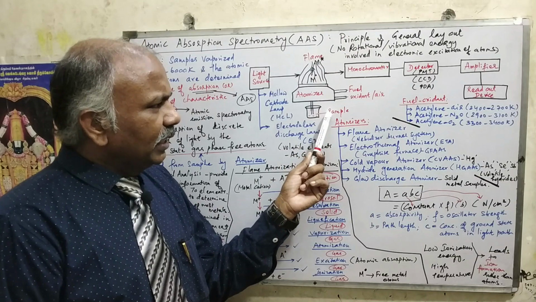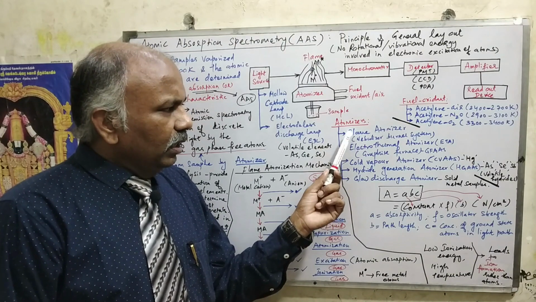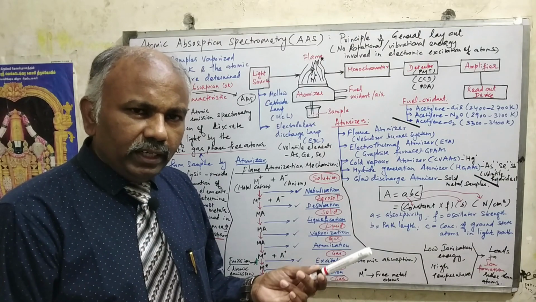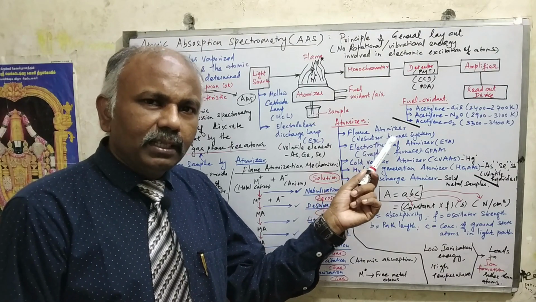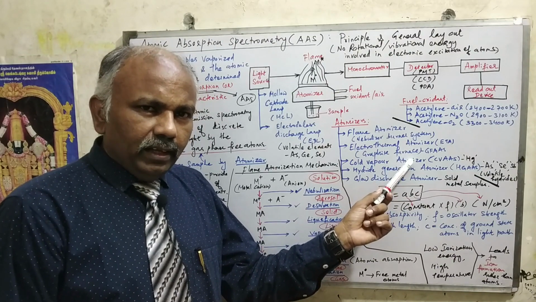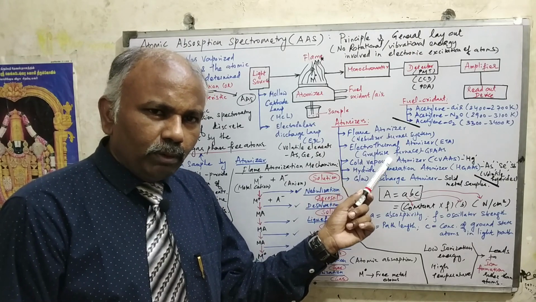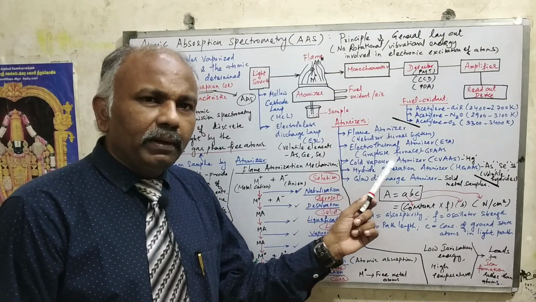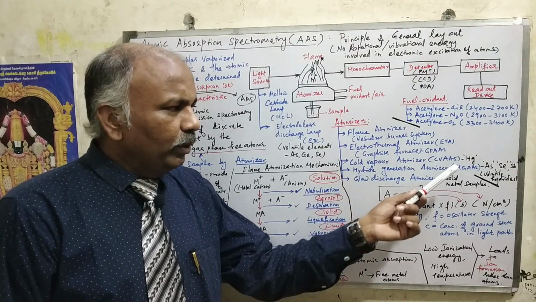Now coming to the atomizers, what types of atomizers are basically used in atomic absorption spectrometer? The first important type is the flame atomizer, which is the most conventional one. In the olden days they used it, and examples for the flame atomizer are the premix burner system or nebulizer burner system. The second important atomizer is the electrothermal atomizer, ETA, and the example is the graphite furnace. Most modern atomic absorption spectrometers use this graphite furnace. The third important atomizer is the cold vapor atomizer, CVAAS, which is used for elements like mercury, right?